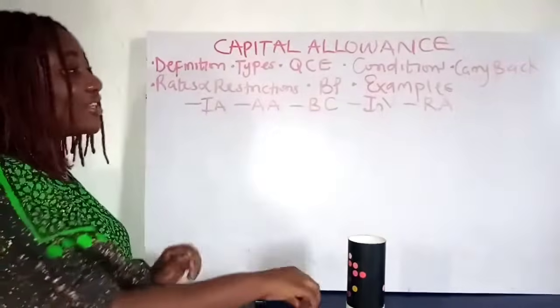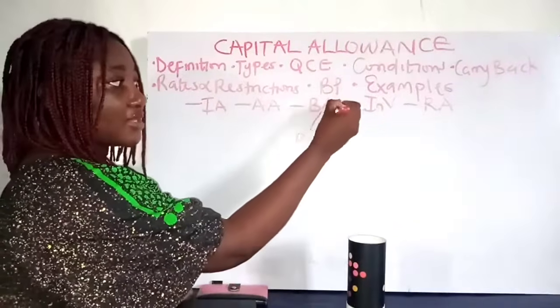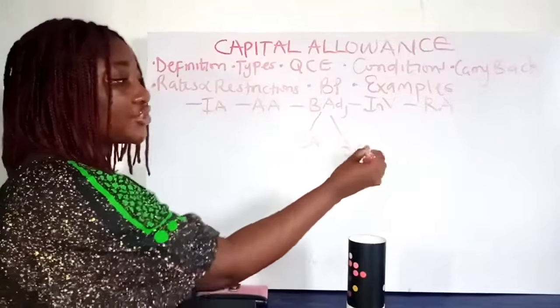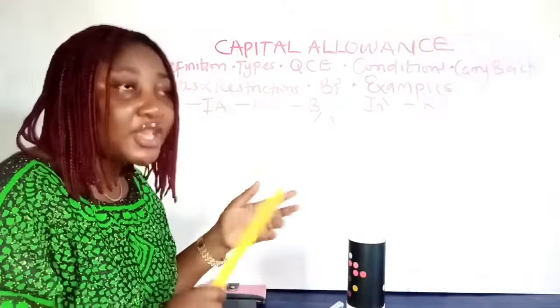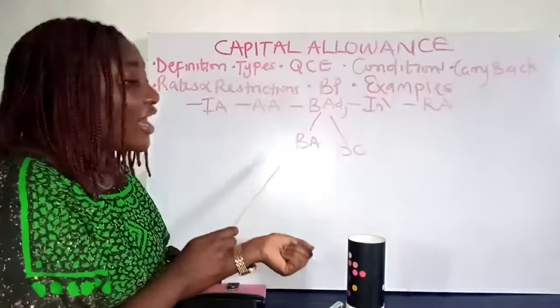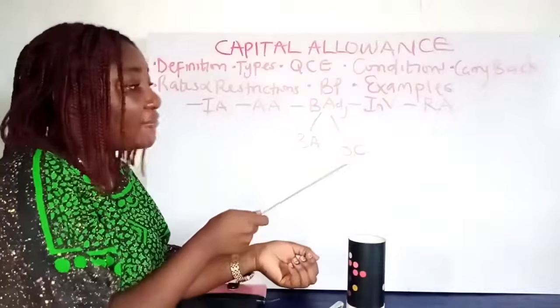Balancing adjustment is divided into balancing allowance and balancing charge. And this balancing adjustment arises when there's a disposal of an asset, right? When you dispose of a qualifying capital asset and there's a loss, that's when you have balancing allowance. When there's a gain, you have balancing charge.